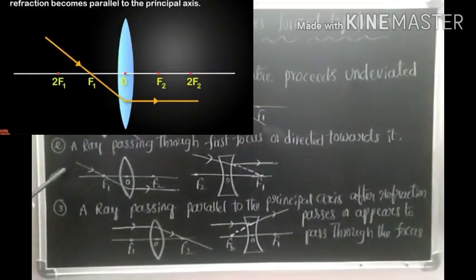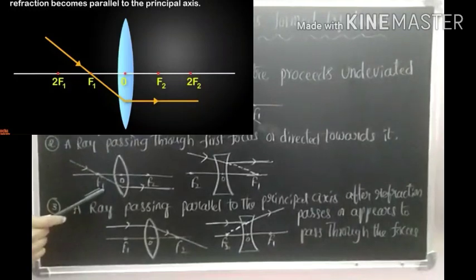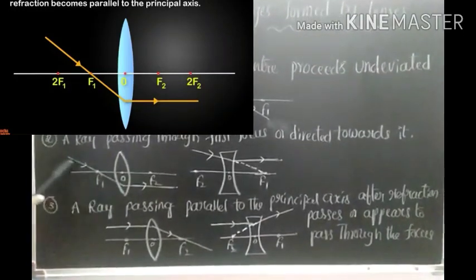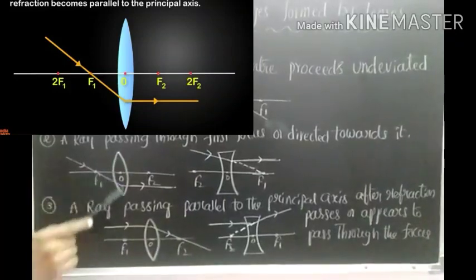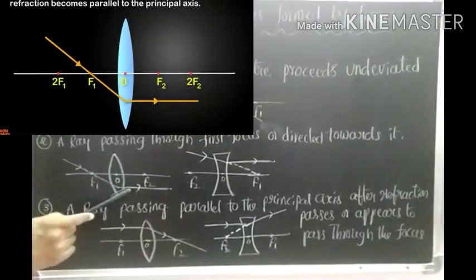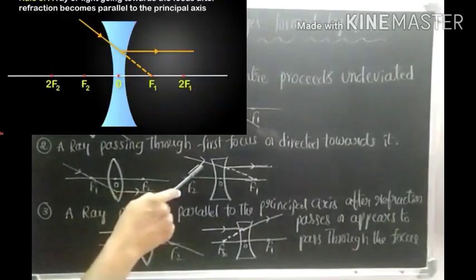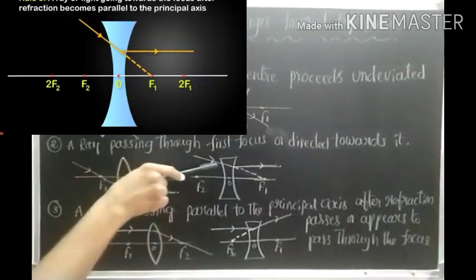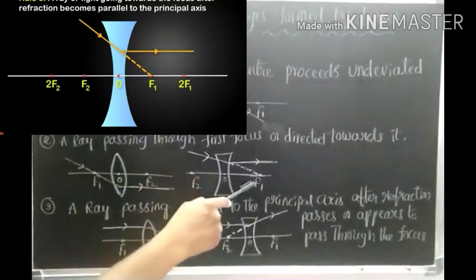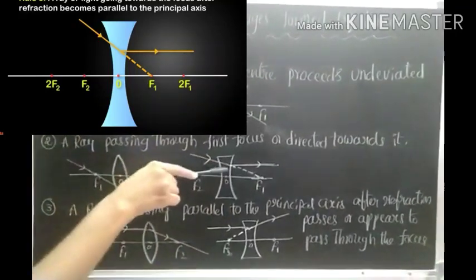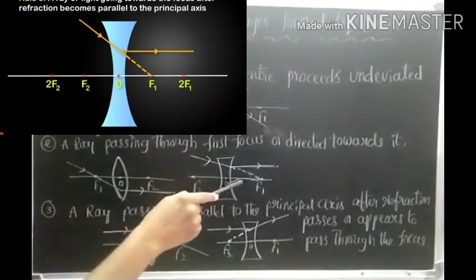Second, rule 2. A ray passing through the first focus. Here, a ray passing through the first focus, after refraction from the convex lens, becomes parallel to the principal axis. Here, a ray that appears to pass through the focus, after refraction, becomes parallel to the principal axis.